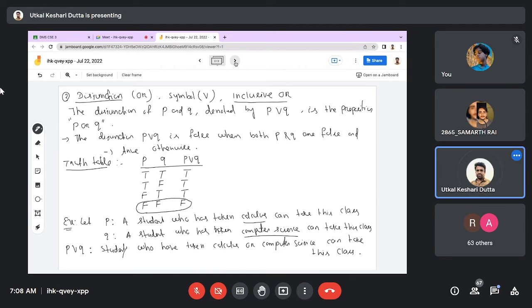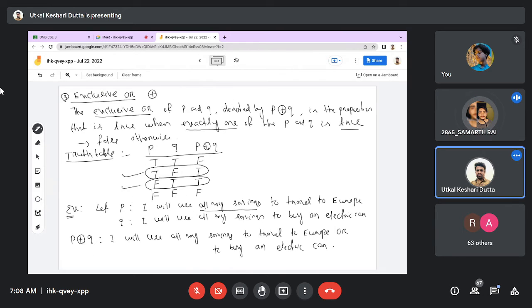Okay, then. Yes, sir. Sir, you have written that P statement and Q statement. These both are true. Okay, both are true. Both are true means I will use all my savings to travel to Europe or to buy an electric car. In case of exclusive, it will be false. In case of inclusive, it will be true.